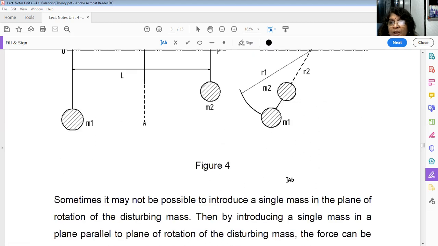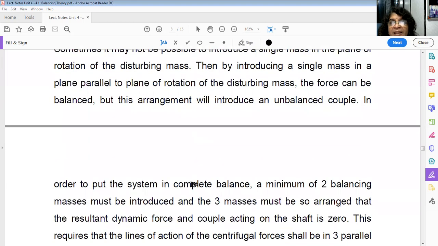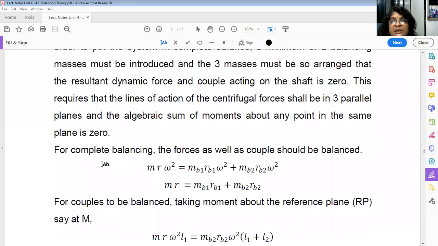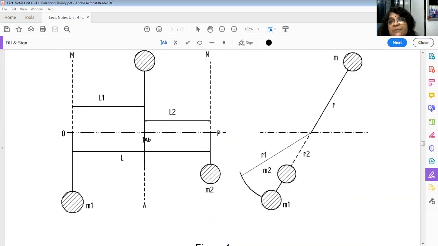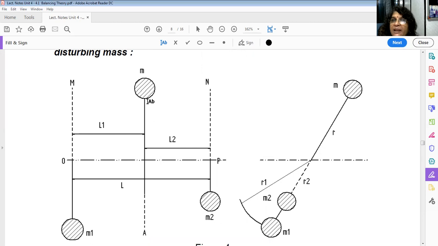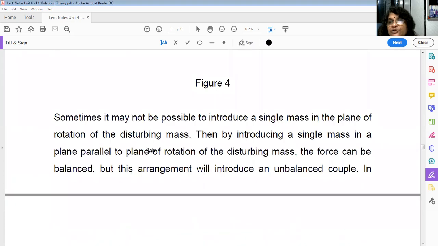So what centrifugal force will it create now? For complete balancing, what do you have to take care of? How will you select M1 R1 and M2 R2? The centrifugal force must be balanced as well as the couples must be balanced, because now this is not in a single plane. There are three different planes: the plane of M1, the plane of M2 and the plane of this unbalanced mass M. So you have to take care that forces are balanced and couples are balanced.